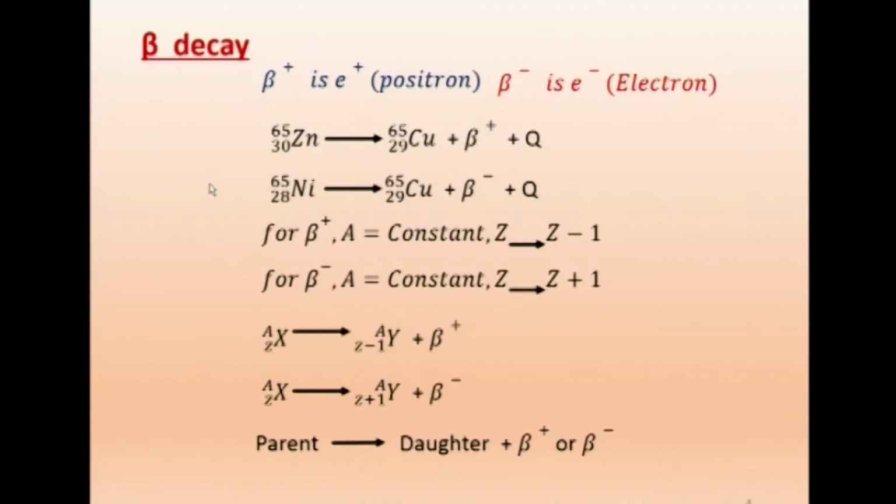In general, how do you get this beta plus and beta minus decay? It is a transformation of neutron to proton, proton to neutron. So, when a proton becomes neutron, it emits beta plus and the charge vanishes. Neutron becomes proton, then one charge is removed. So, we get beta plus or beta minus.